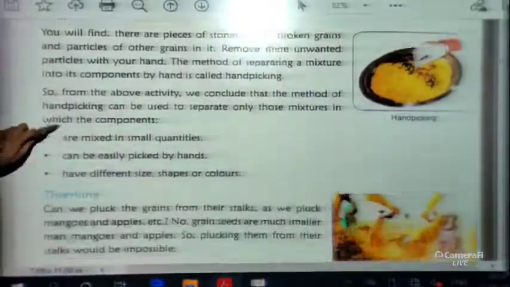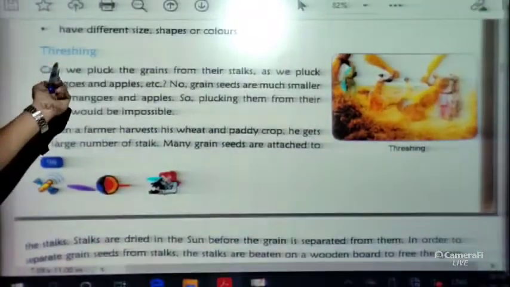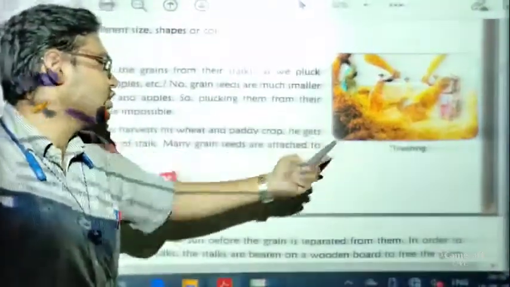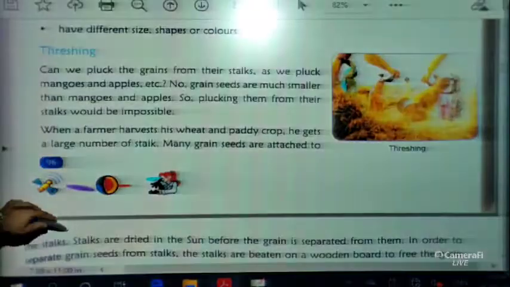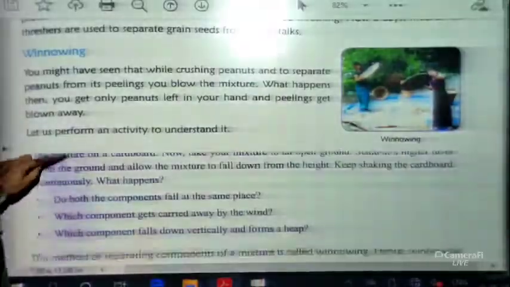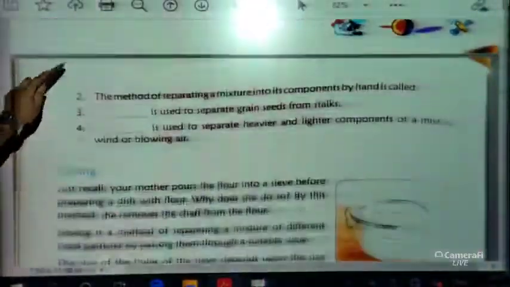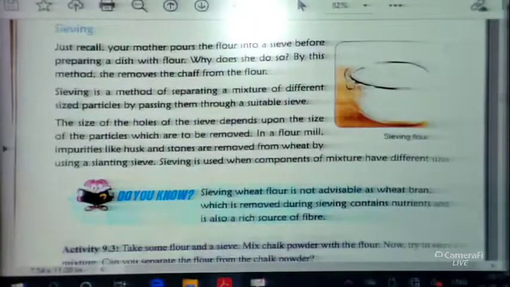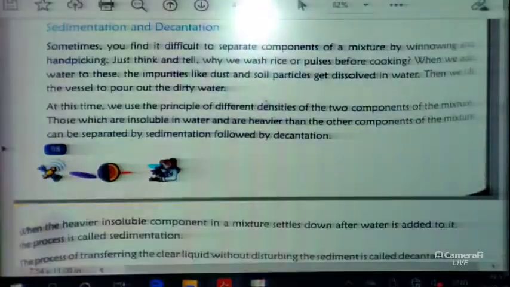Secondly, we have discussed the threshing method. You can see the picture here, this is the method of threshing. Then we have discussed the winnowing method, this is the process of winnowing. Then we have discussed the method of sieving. This is the method of sieving. Then we have discussed the methods of sedimentation and decantation.